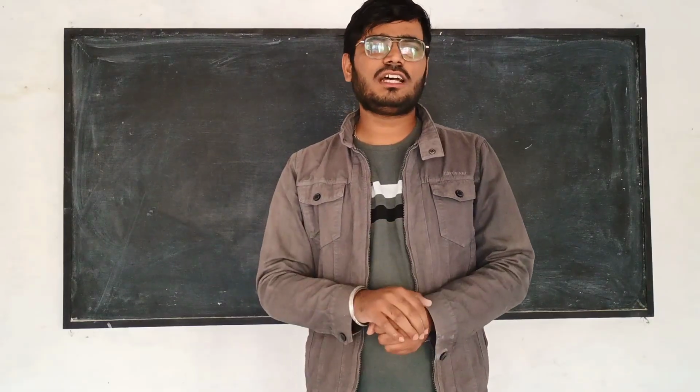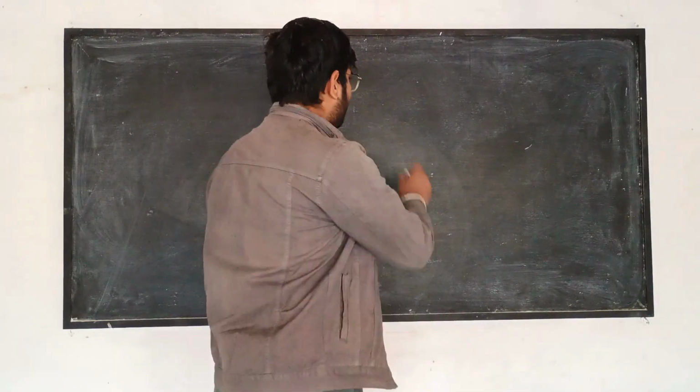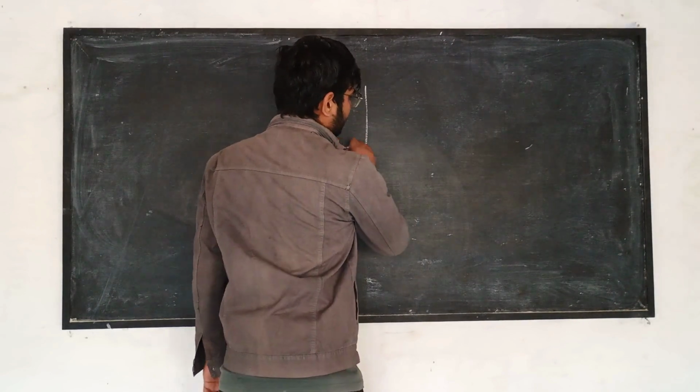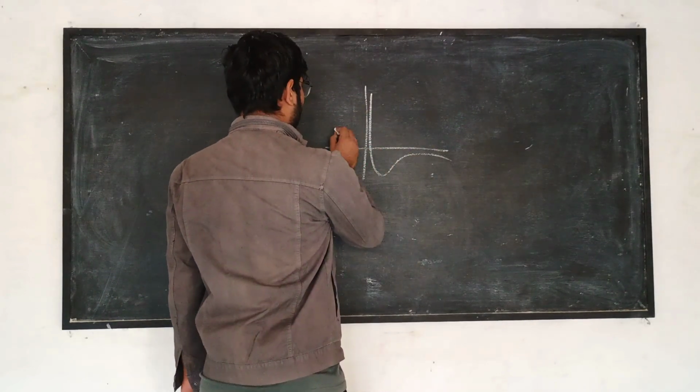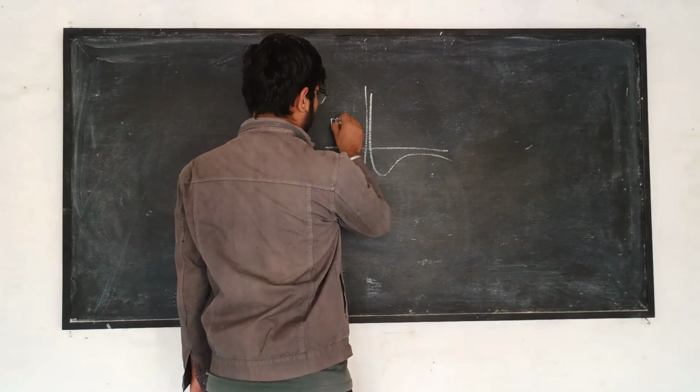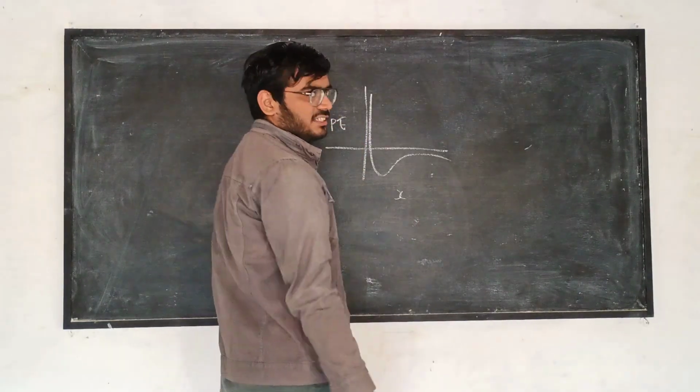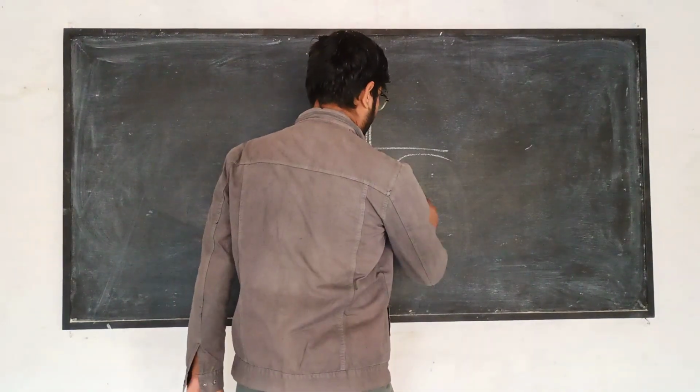The answer to thermal expansion comes from atomic physics. In atomic physics we have potential energy, and we have X, which is the separation between the atoms.